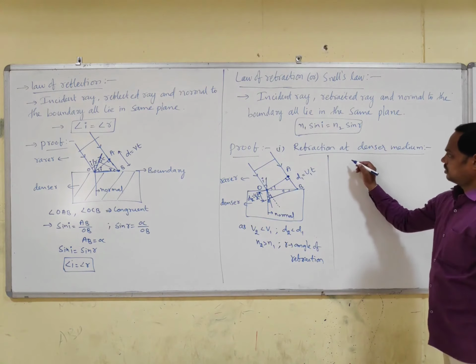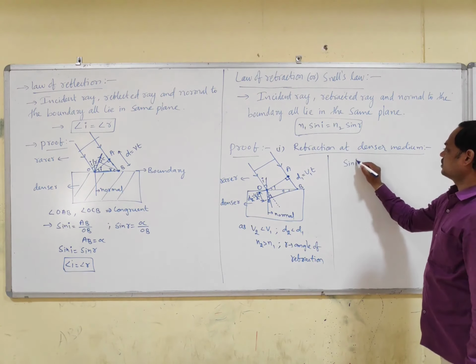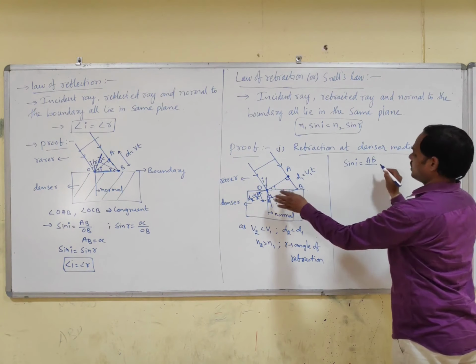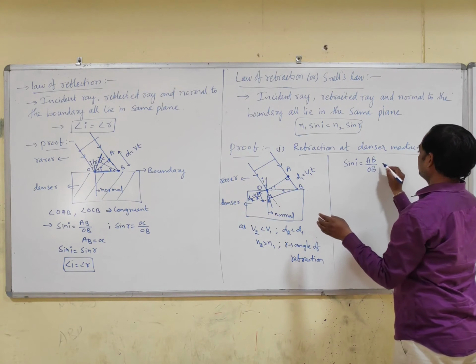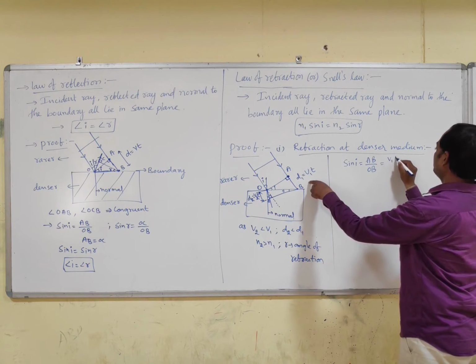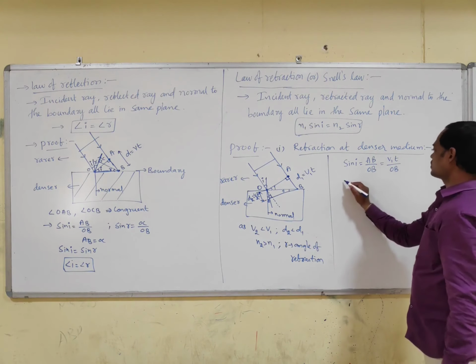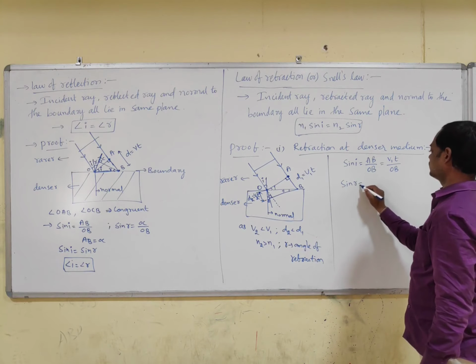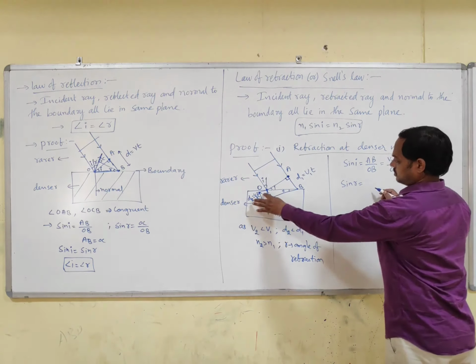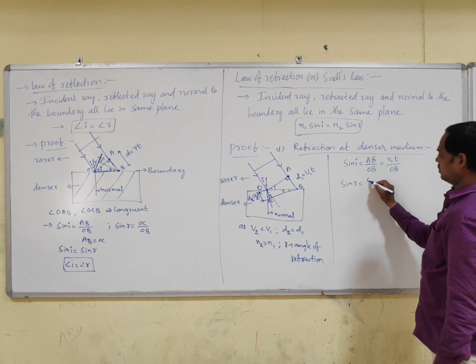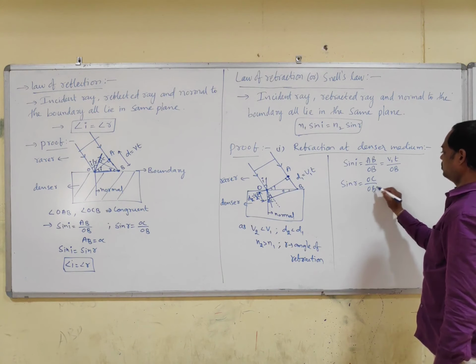Now let us take sin I. Sin I is opposite AB by hypotenuse OB. But what is AB? V1T by OB. Next, sin R. Opposite, let us take this as C, OC by OB.